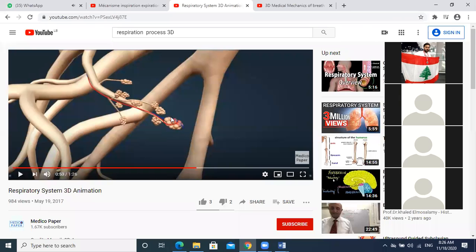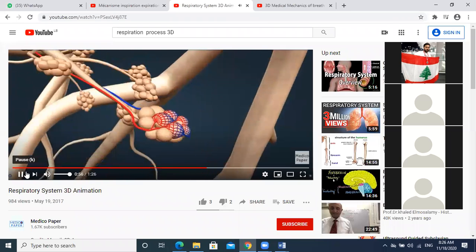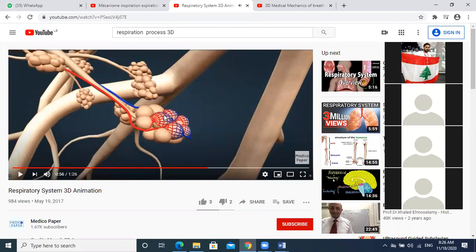Their shape is like air sacs. Each alveolus, look here, is rich in blood vessels, right?